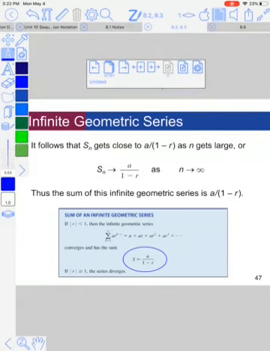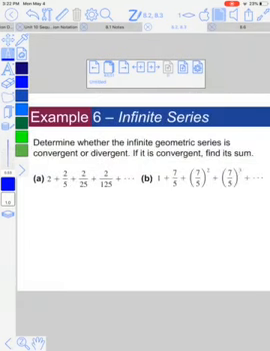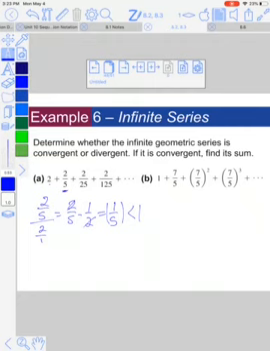So, let's see how it works. Let's take a look at this slide right here. It says, determine whether the infinite geometric series is convergent or divergent. So the first thing we do is check its ratio. Take the second term, 2/5, divided by the first term, 2, which is like 2 over 1, which really is 2/5 times 1/2. That simplifies to 1/5. Is the absolute value of 1/5 less than 1? The answer is yes, so this series will converge.